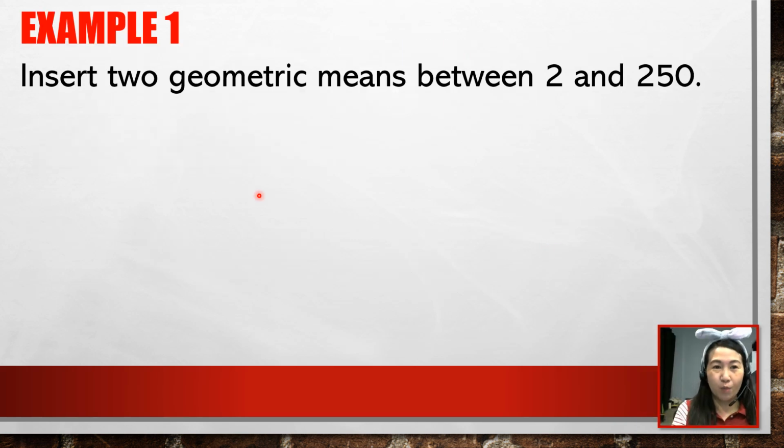For example number 1, we need to insert two geometric means between 2 and 250. Okay, so how many geometric means are we going to insert? We are going to insert two geometric means.